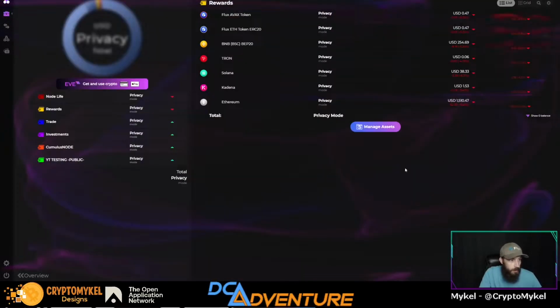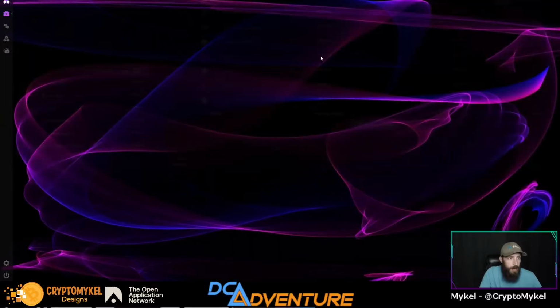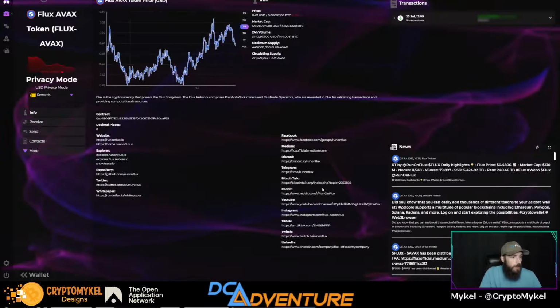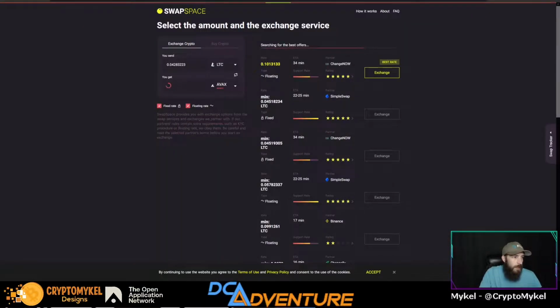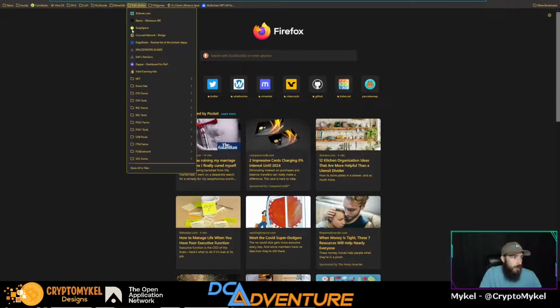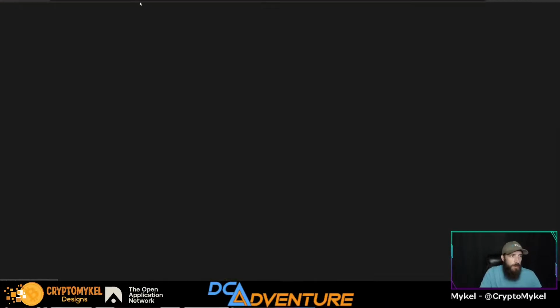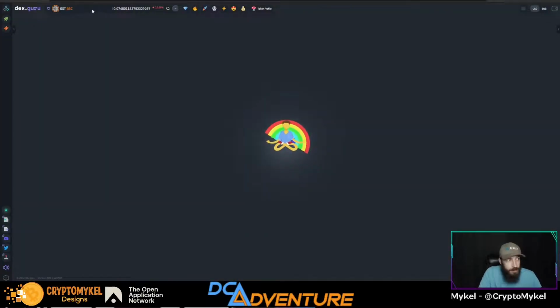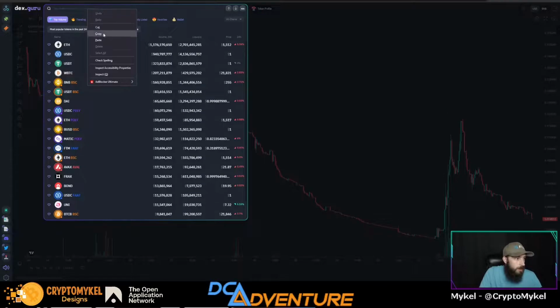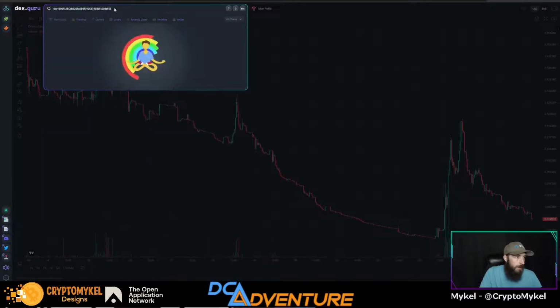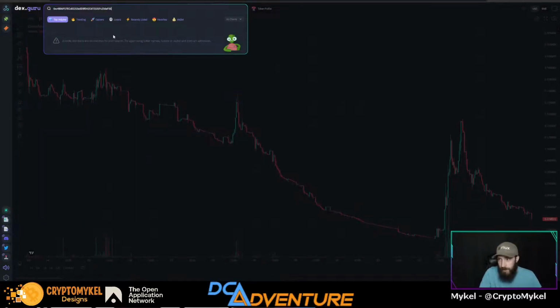We can go ahead and go to portfolio. As you can see, we do have our Avalanche token. It does show up here. Here is your contract address, so you can check the contract address. Now, it is not on any exchanges right now or any DEXes that are currently listed. I even went to check one of our favorite swaps, which would be DexGuru. They utilize a lot of DeFi chains. You can see we were looking for that earlier, and it does not pull anything up.